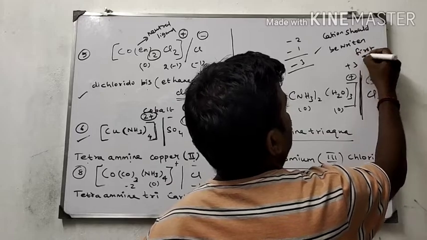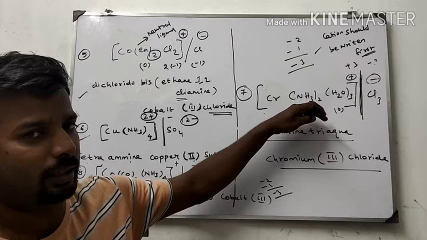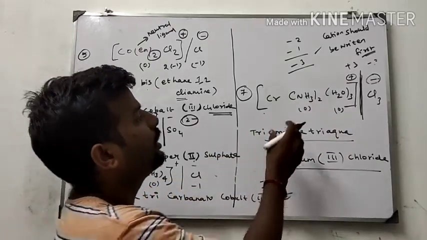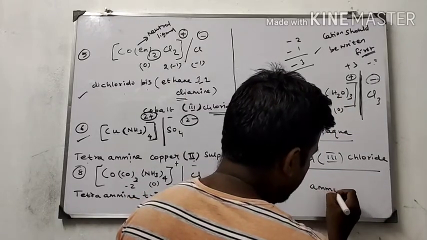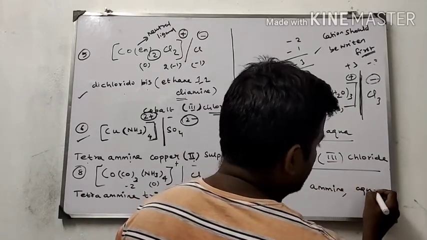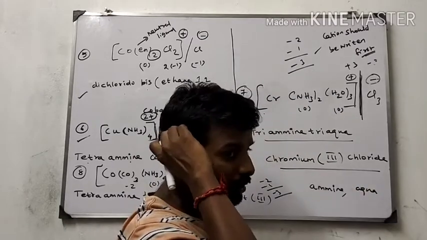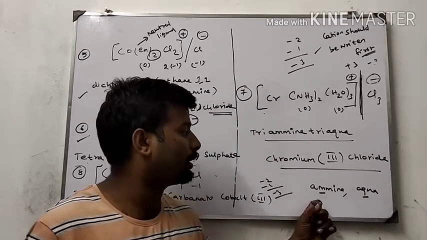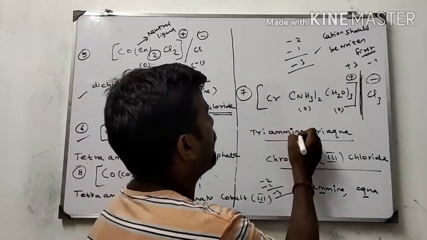So in this first rule, I am writing the cationic part. While seeing the complex ion in the cationic part, I have 2 types of ligands. One is amine, other one is aqua. In this category, first letter A and A. So we have to see the second letter. M is coming first, then the Q. Therefore, here also amine comes first.